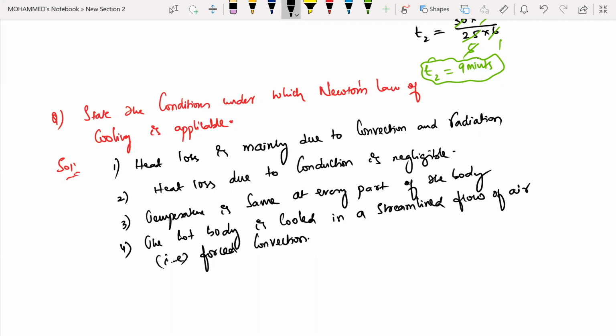That means whatever the speed of the Ambassador is, the backside car also has the same speed. So if the speed of each and every particle remains the same, such types of motions are called as what? Streamline flow or streamline motion. Is it clear?